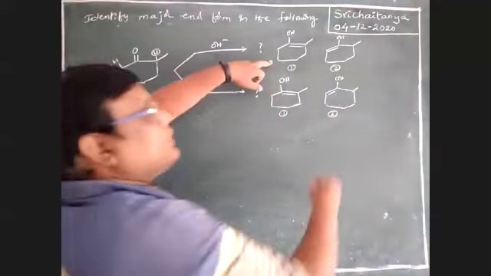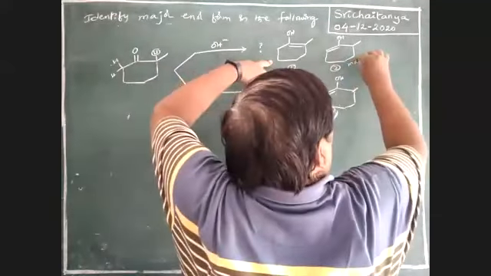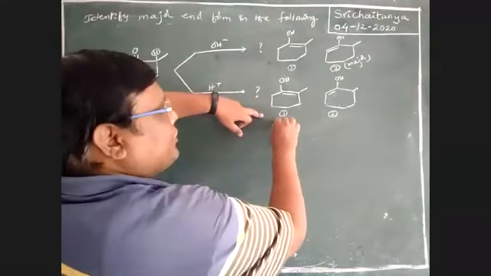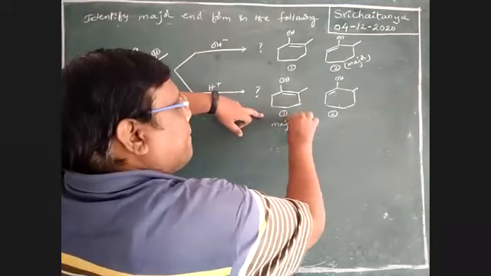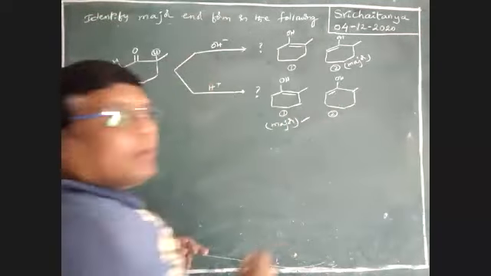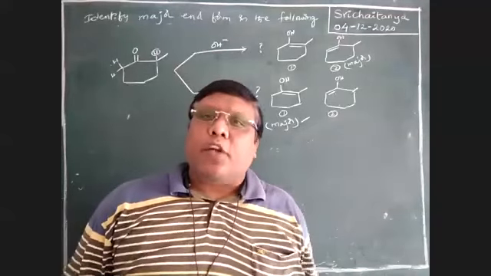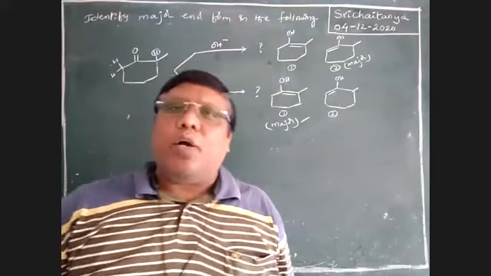Yes. So in this case, this is the major enol, just like in your previous example. In this case, this is the major enol. Okay. So like this, we can predict which product is predominant. Which product is predominant. Okay.